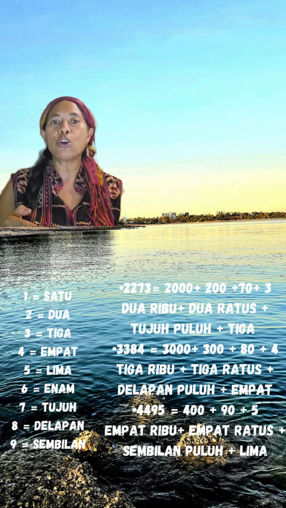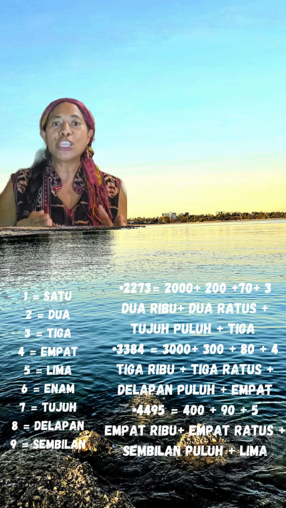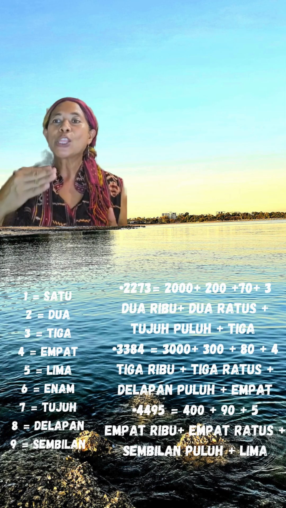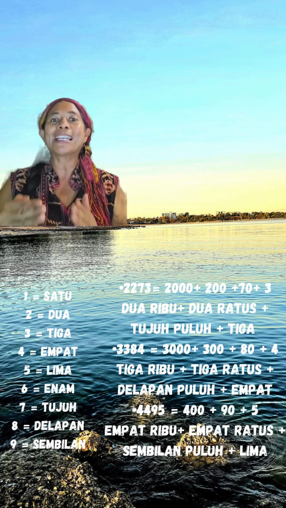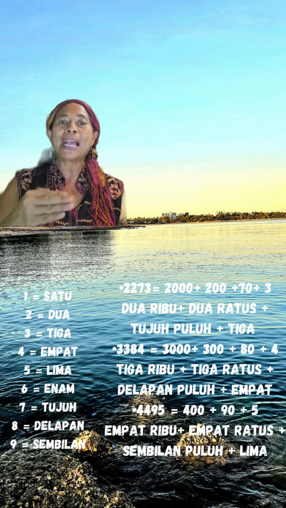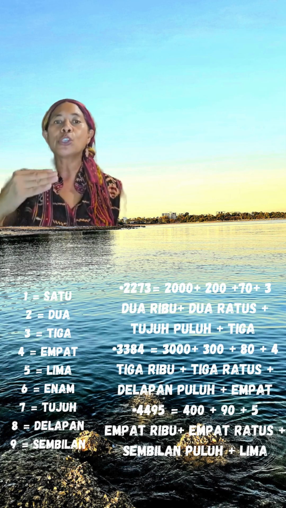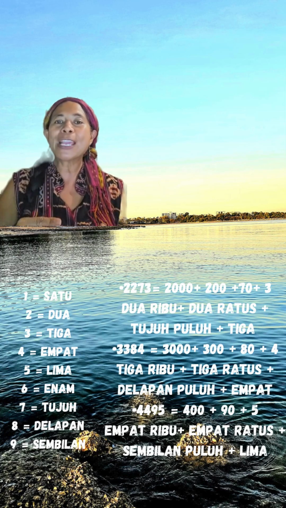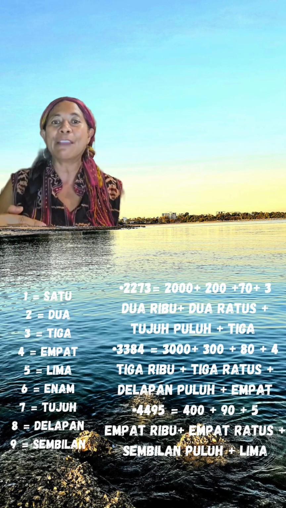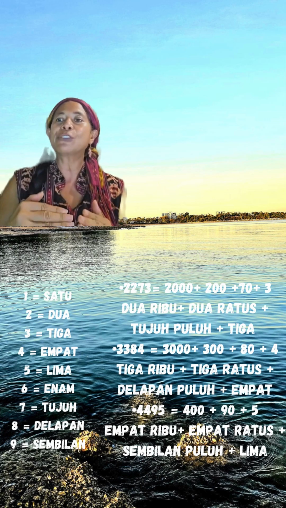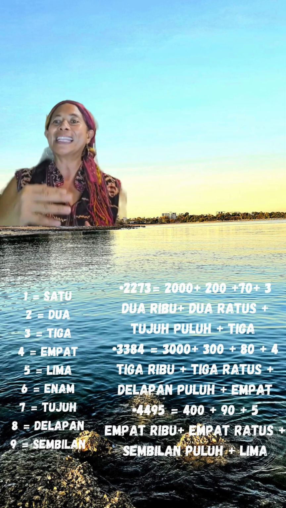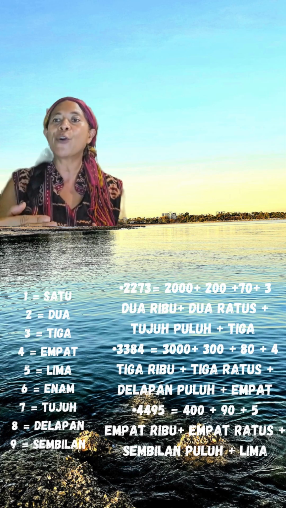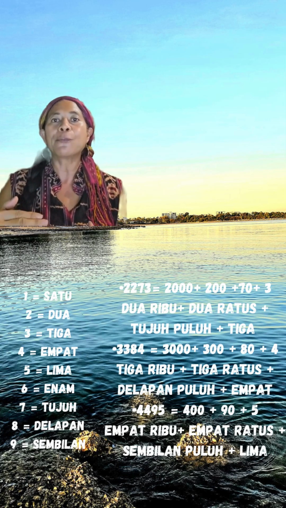Now we will go to ribu. Ribu is a unit of 1,000. So for example, I want to say 2,273, I will say 2,000 plus 200 plus 70 and 3 become 2,273. When we're looking at 3,384, it becomes 3,000 plus 300 plus 80 plus 4 become 3,384, etc.